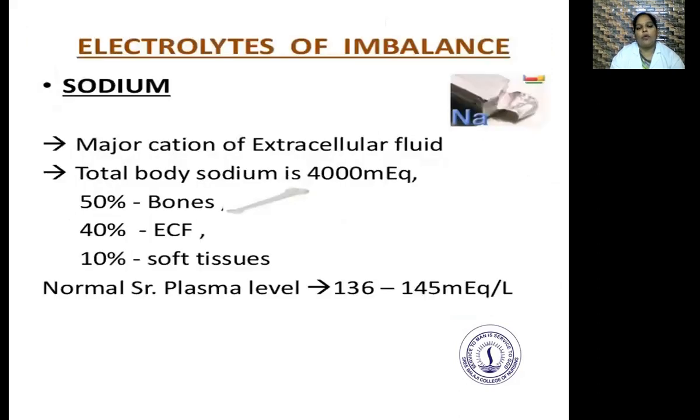Now we'll see in detail about the imbalance of electrolytes. So first one is sodium. It is a major cation of extracellular fluid. The total body sodium is 400 milliequivalents. It is 50% in the bones, 40% in extracellular fluid, 10% in soft tissues. So the normal serum plasma level is 136 to 145 milliequivalents per liter.